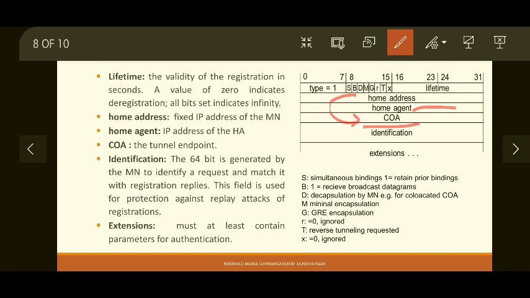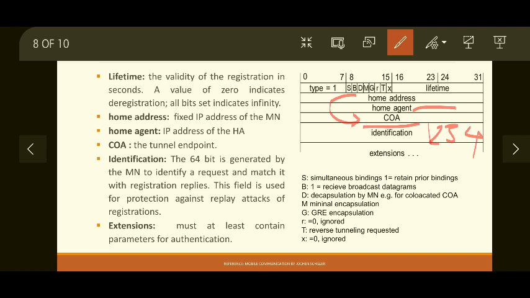And it also indicates the endpoint of a tunnel. Now the COA may be at the foreign agent or it may be at the mobile node itself. Then there is an identification field or ID field. It is a 64-bit field which is used to match registration requests with the replies. So let's say you are sending a registration request with ID 1234, and you are waiting for confirmation from the home agent whether the registration was accepted or not.